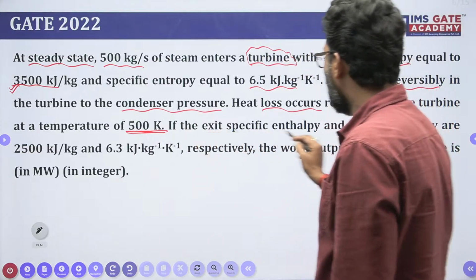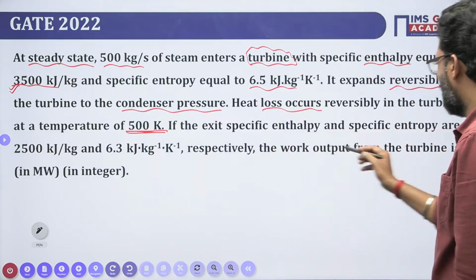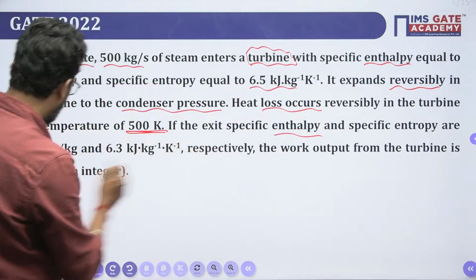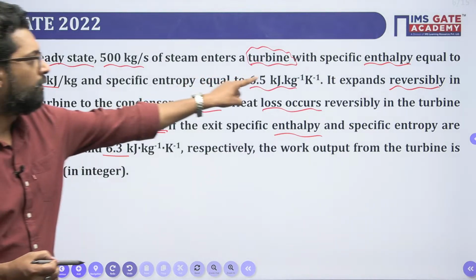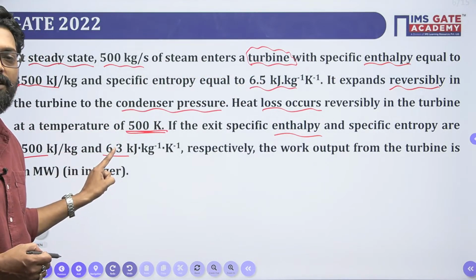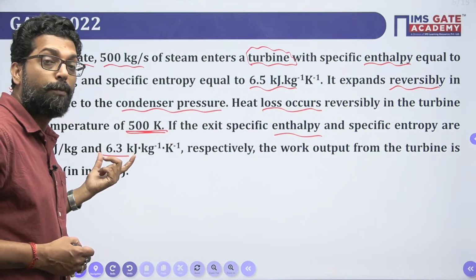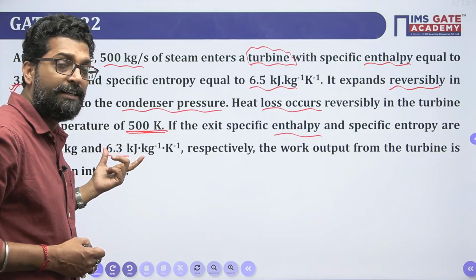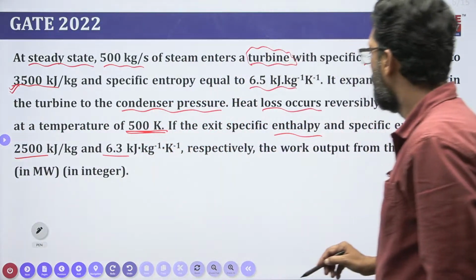Now, the exit condition is there. Why? Because an open system has an inlet and exit. So the exit condition is given with a specific enthalpy and a specific entropy. See this one, if the pressure expands, the enthalpy will reduce and also the entropy will reduce. Why? Because there is no generation. If there is generation, the entropy must increase. But if there is no generation, that means it is reversible, during the expansion the entropy will reduce. Okay, so at the exit the entropy will reduce respectively.